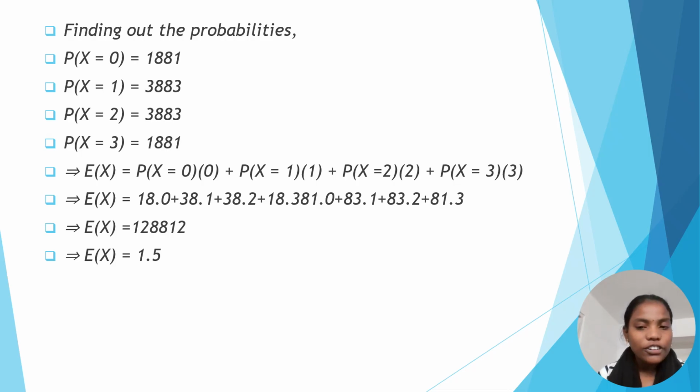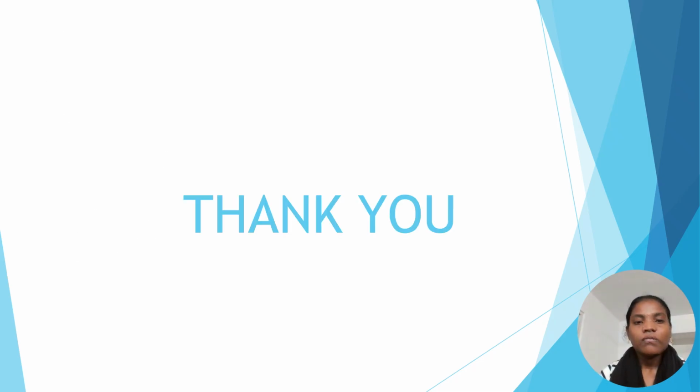The expectation of a continuous random variable is E of x equals the integral from minus infinity to infinity of x into fx of x dx, where fx of x is the density function. For a discrete random variable, it is the summation of x into p of x. So this is the overall topic. Thank you.